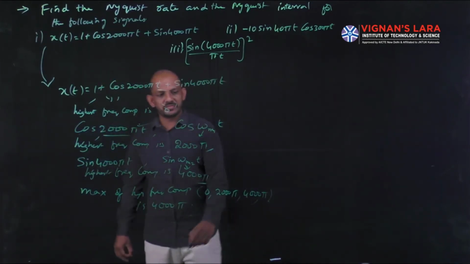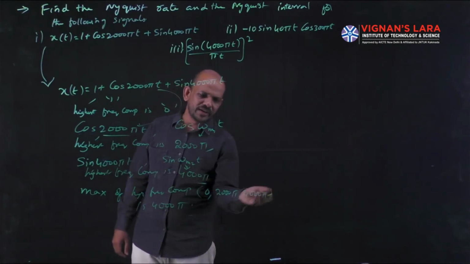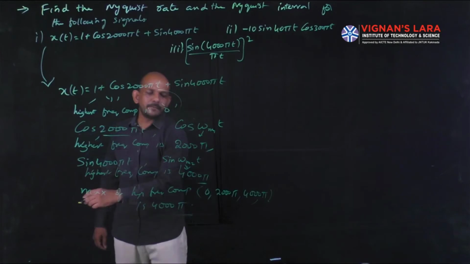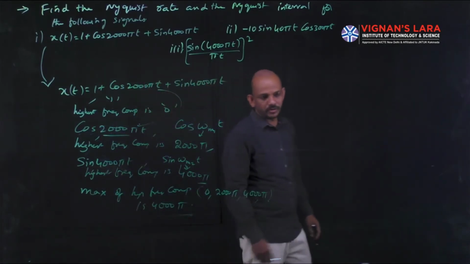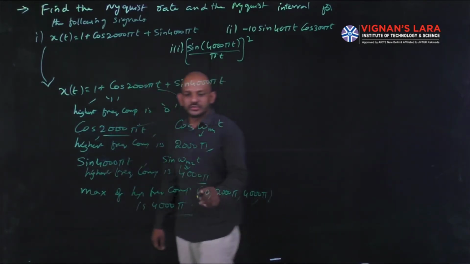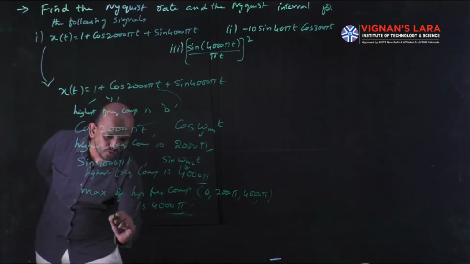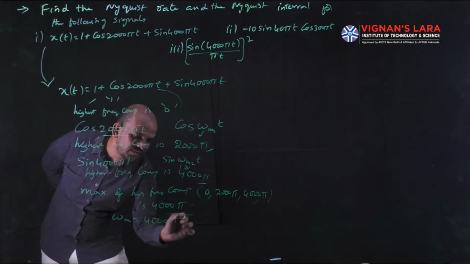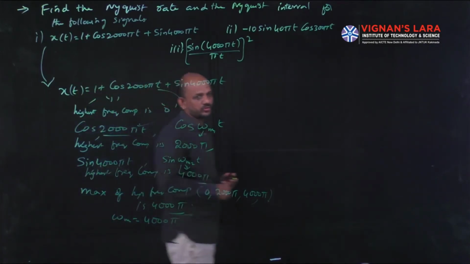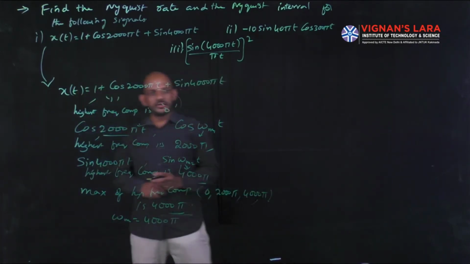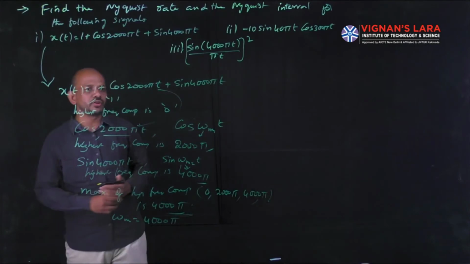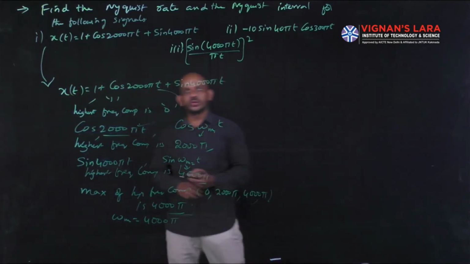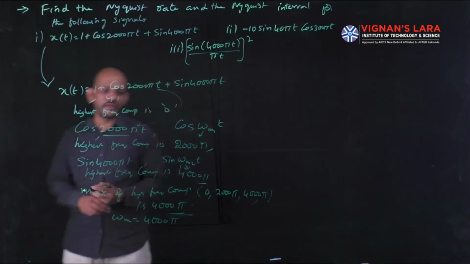This omega m1, omega m2, and omega naught are different. Here the maximum frequency component is omega m, so we can consider omega m equal to 4000 pi. We know omega equal to 2 pi f, so omega m equal to 2 pi fm.